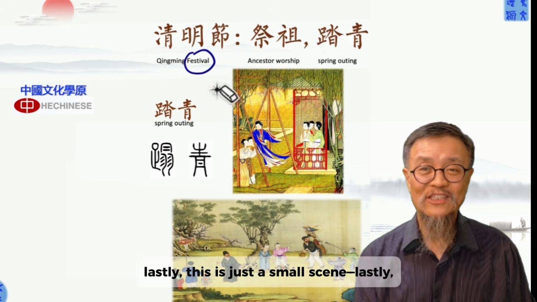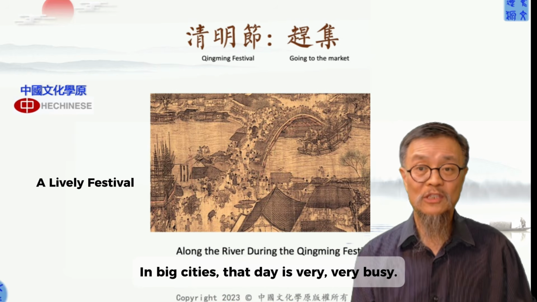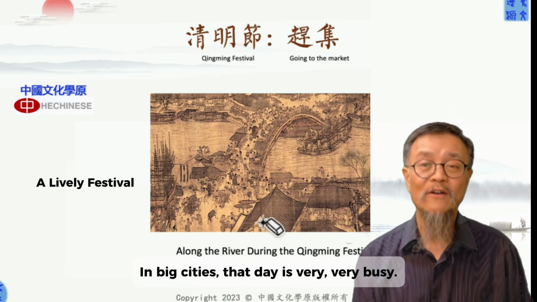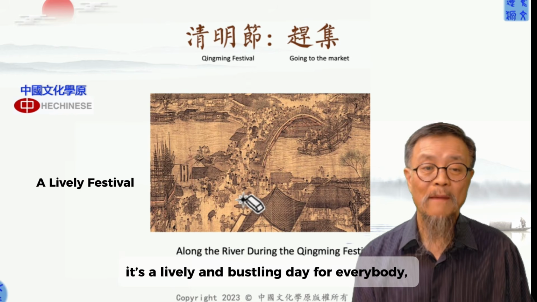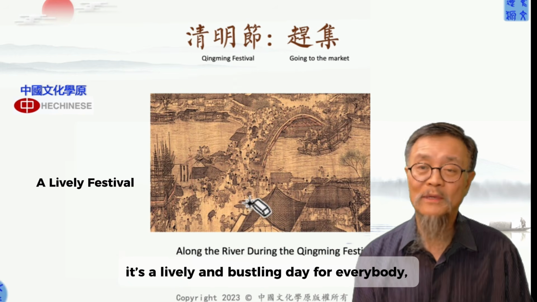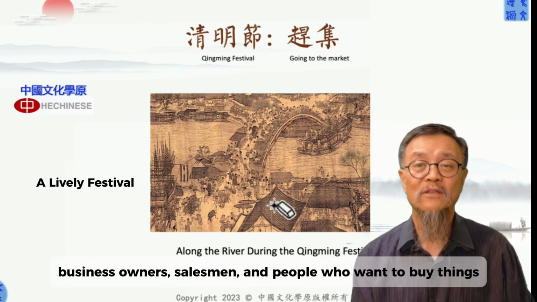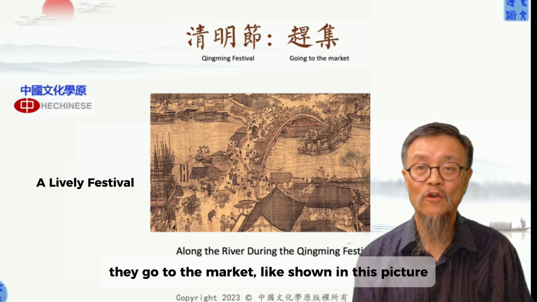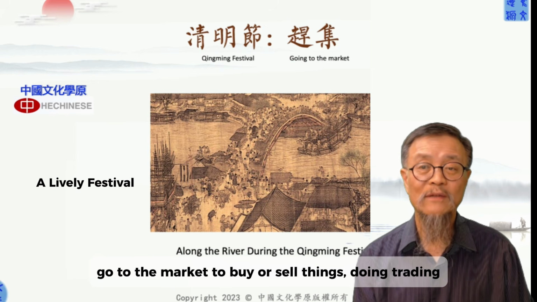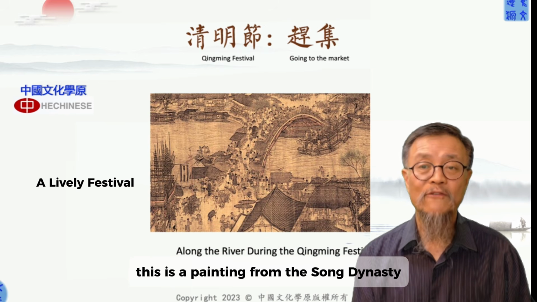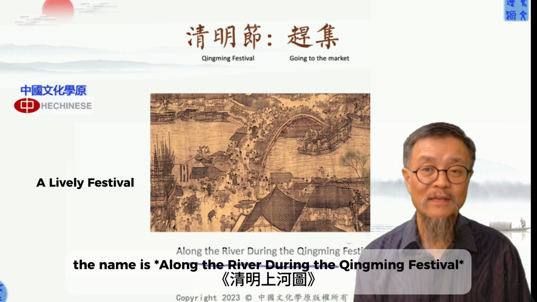Okay. Lastly, this is just a very small scene. For the big city, that day is very, very busy. It's a lively and bustling day for everybody. Business owners, salesmen, and people who want to buy things just go to the market, like shown in this picture, to buy or sell things and trade. This is a painting from the Song Dynasty. The name is called Along the River During the Qingming Festival.